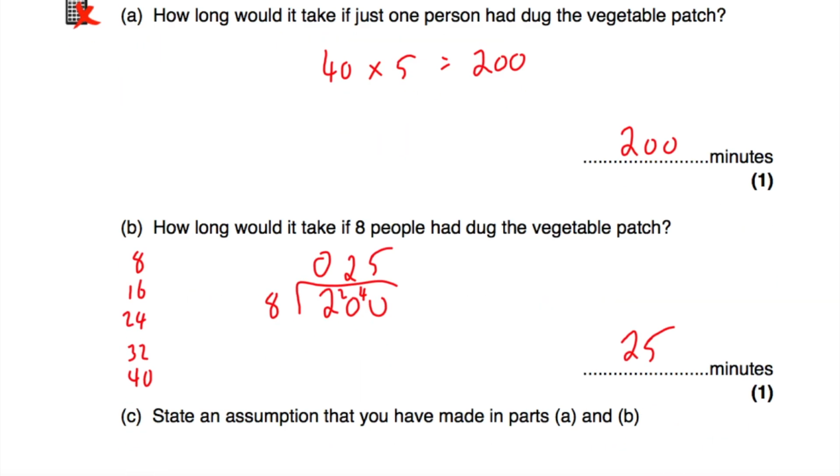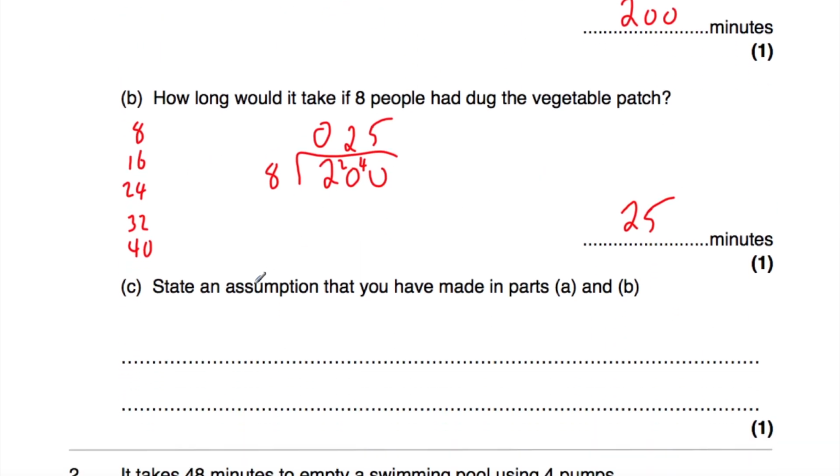And that's it. And if we go on down, part C says state an assumption that you made in parts A and B. Now, I've already mentioned this, and that's the fact that all people dig at the same rate. So let's explain that. Our assumption is that all people dig at the same rate. Now, you might have mentioned other assumptions, such as there's enough shovels for 8 people and so on, but I'm going to go for this one, that all people dig at the same rate.